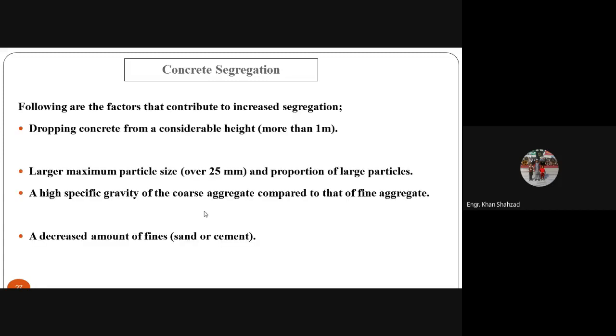Now, following are the factors that contribute to increased segregation. Number one, dropping concrete from a considerable height. If you are dropping,